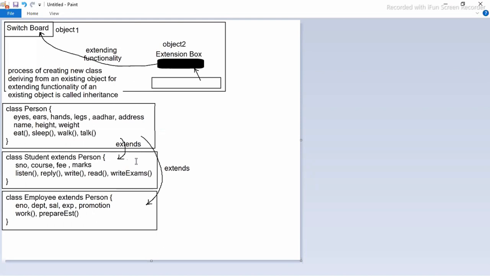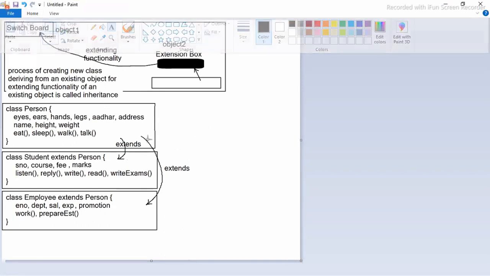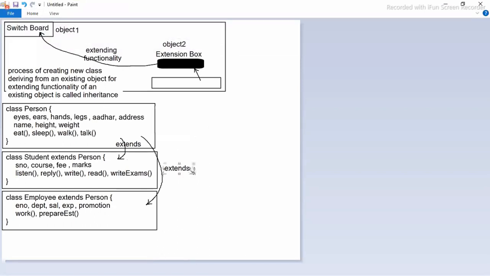Everyone understand? So can you tell me once again the definition? What is inheritance?